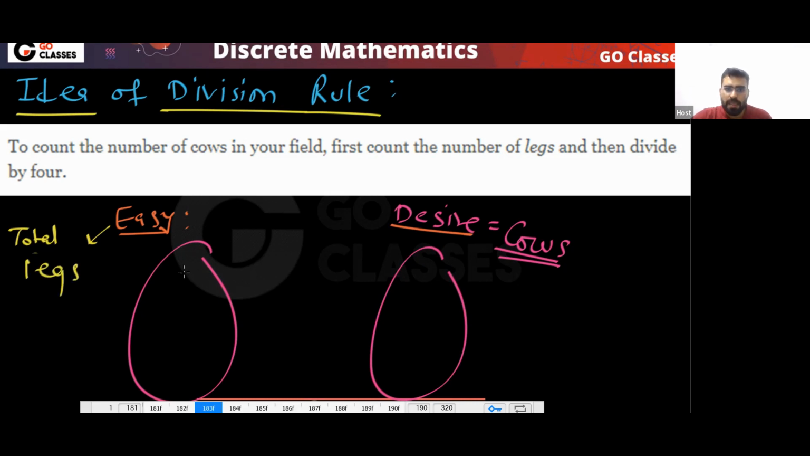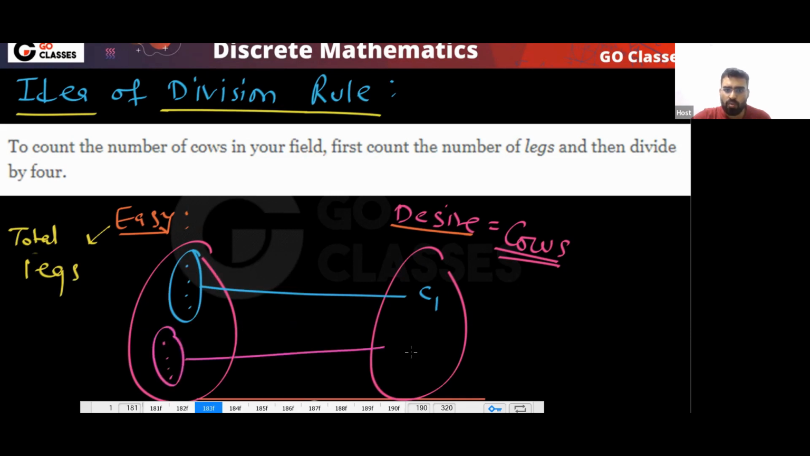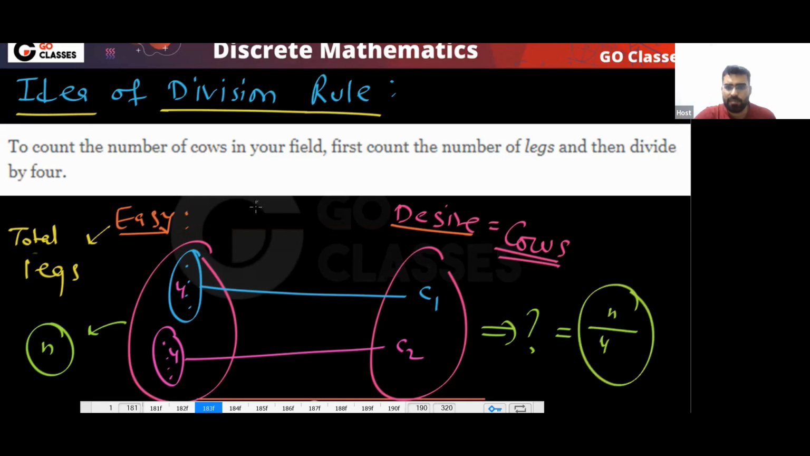So just tell me what will happen. These 4 legs will be of the same cow, right? Like this, there is a 4 to 1 mapping, 4 to 1, 4 to 1. So if you know the number of legs is n, then what will be the number of cows? That will be n by 4.